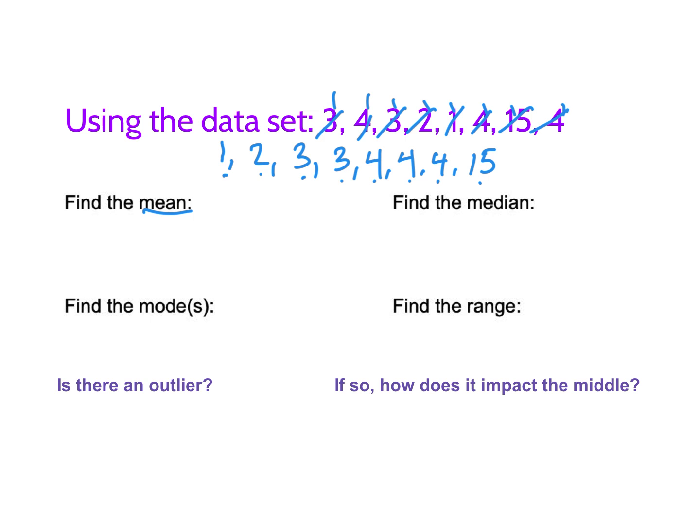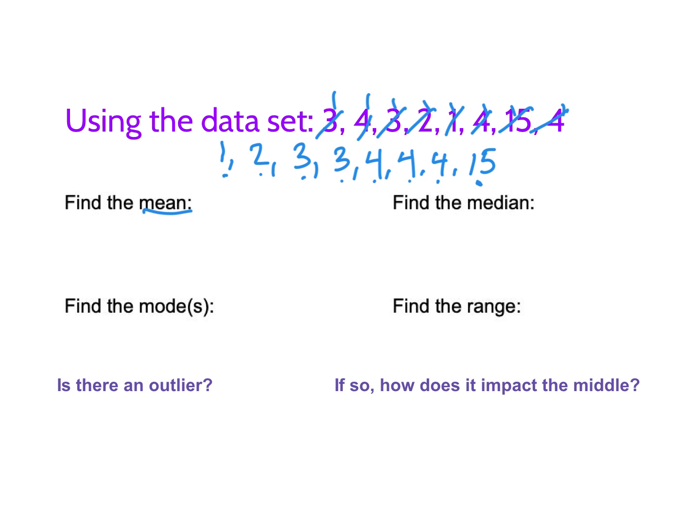Think about that as like if these were all pieces of candy that people got, one person got one, one person got two, all the way to that one person down here was lucky and got 15 pieces. It's like we said, okay, everybody dump your candy into a bowl and we're going to hand them out one by one by one. So we're trying to make it so that everyone has the same amount.